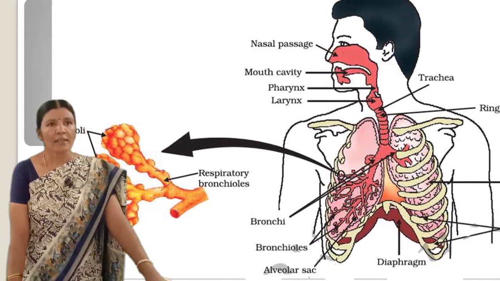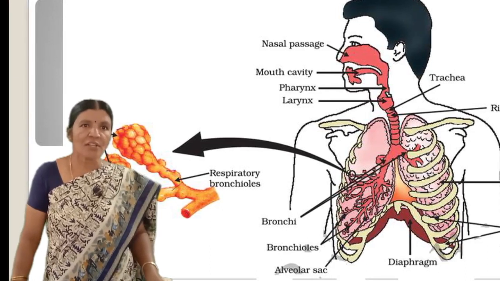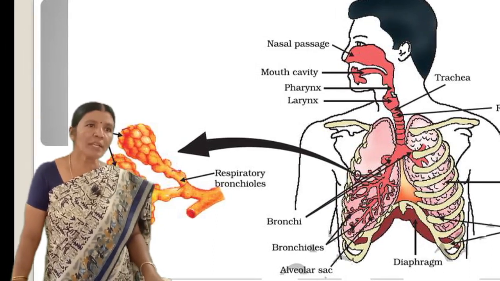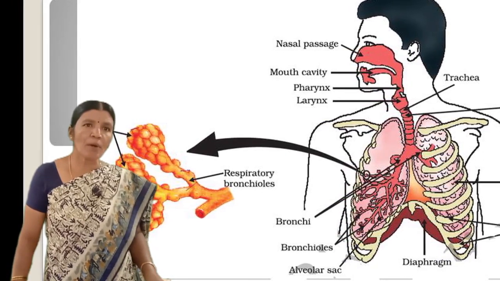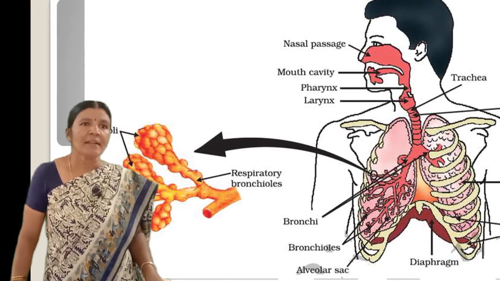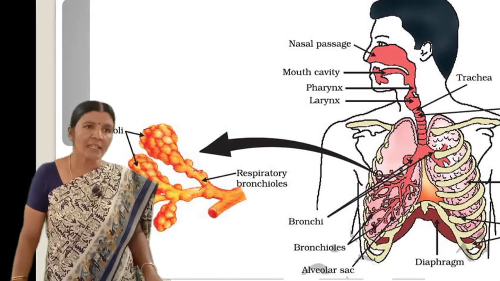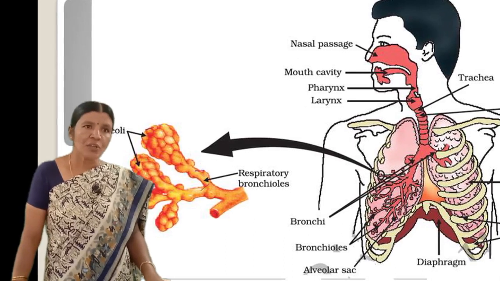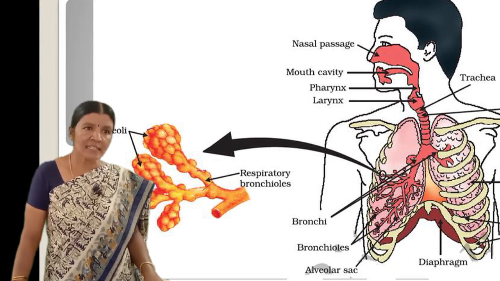When the body size of the animals is large, the diffusion pressure alone cannot take care of oxygen delivery to all parts of the body. Instead, respiratory pigments take up oxygen from the air in the lungs and carry it to the tissues which are deficient in oxygen before releasing it.